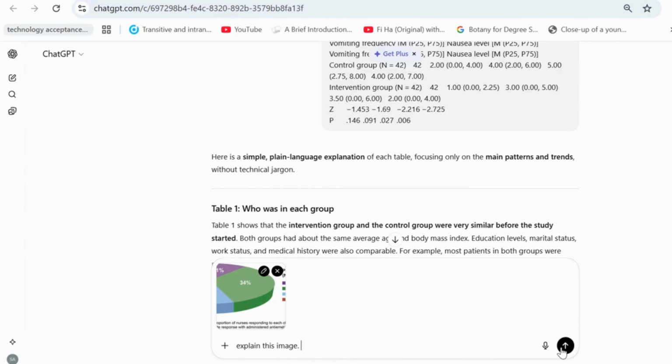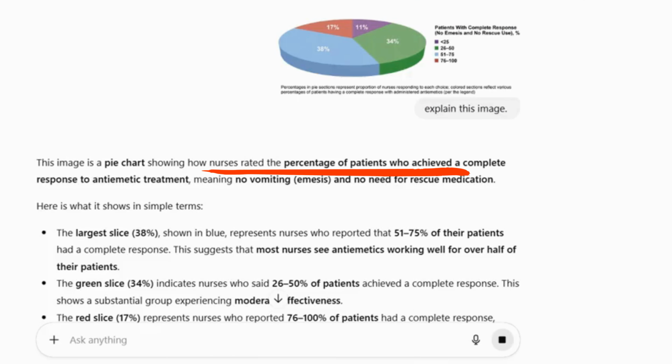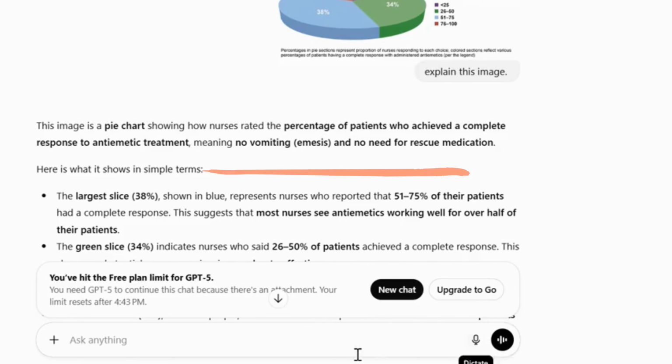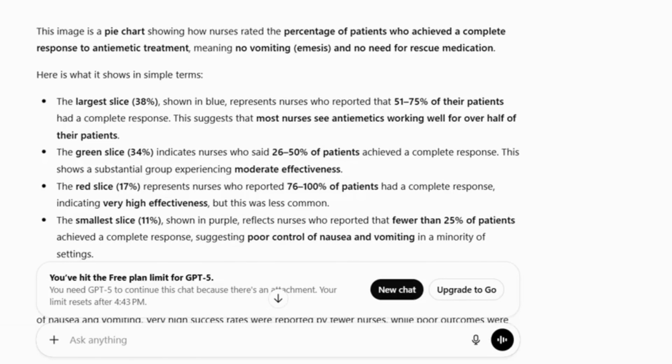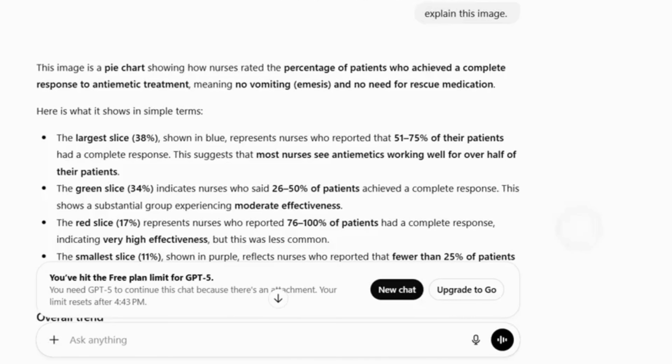For example, it states that a pie chart shows how nurses rate the percentage of patients who achieve a complete response to antiemetic treatment. ChatGPT converts the statistics into easy-to-understand terms. The green slice, 34%, indicates nurses who say 26 to 50% of patients achieve a complete response. This shows a substantial group experiencing moderate effectiveness.